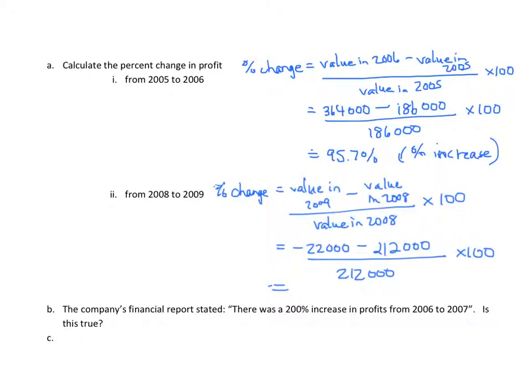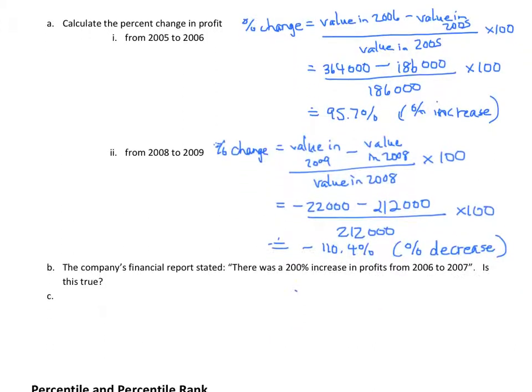So from 2008 to 2009, our percent change is negative 110.4 approximately percent. So again, since this is a negative number, this represents a percent decrease. So the company's profits fell from 2008 to 2009.